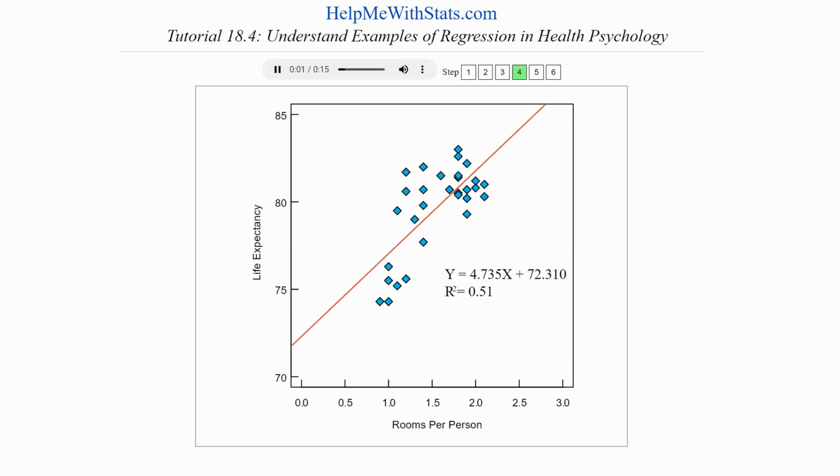People who have more living space live longer. Each additional room per person is associated with 4.73 years of life. This regression line explains 51% of the error in life expectancy.